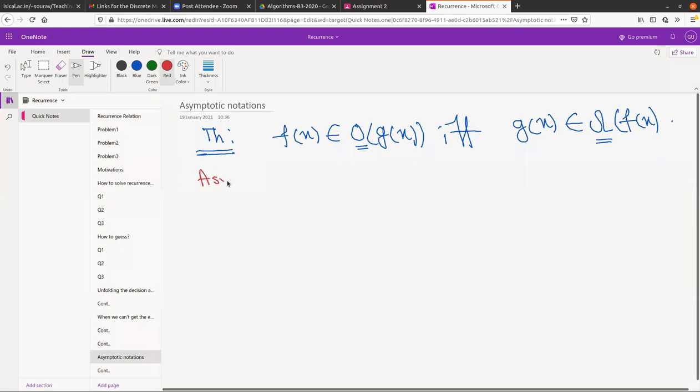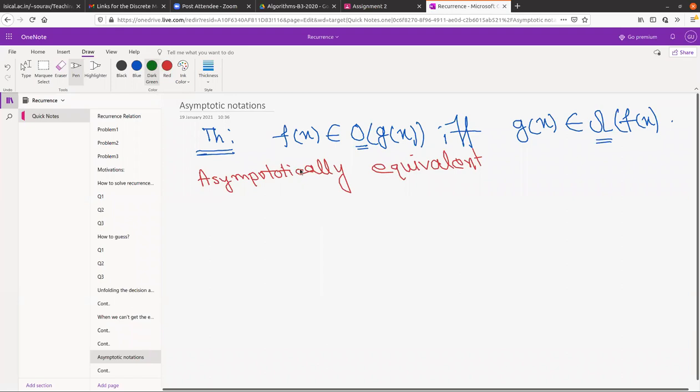Okay, what do we mean by asymptotically equivalent? Anyone? Both the graphs have the same curvature. Okay. So asymptotically equivalent means both things are asymptotically equivalent.